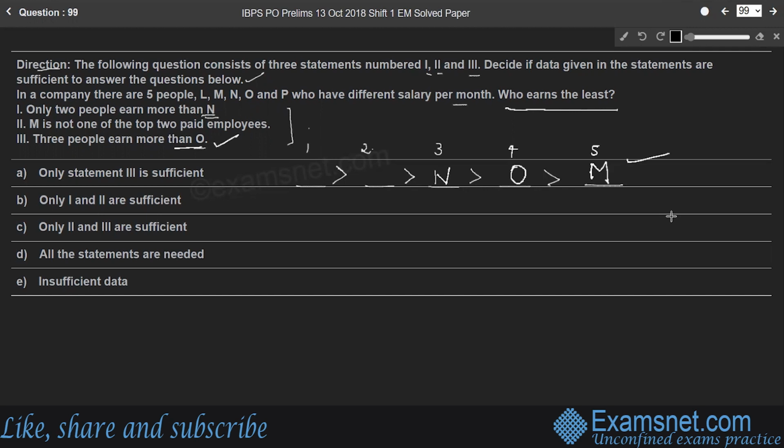So for this, we need all 3 statements according to the question. Here, decide if the data given in the statements are sufficient to answer the questions below. Yes, the data given are sufficient. So how many statements are sufficient here? All 3 statements are needed. Therefore, look at the options. Only statement 3 is sufficient. 1 and 2 are sufficient. 2 and 3 are sufficient. All the statements are needed and insufficient data. So to answer the question, all the 3 statements are needed. Hence option D.